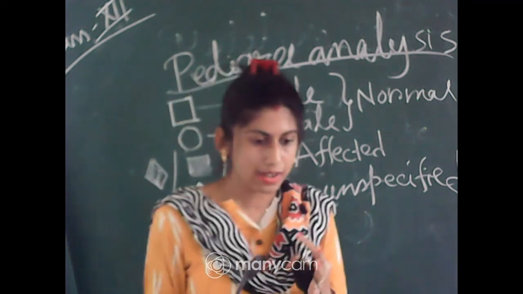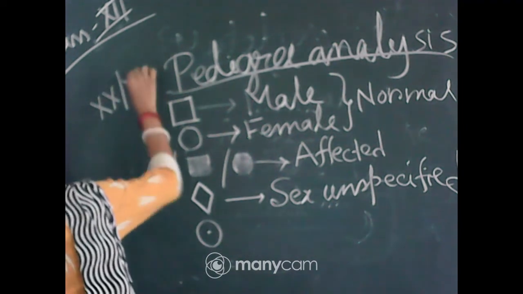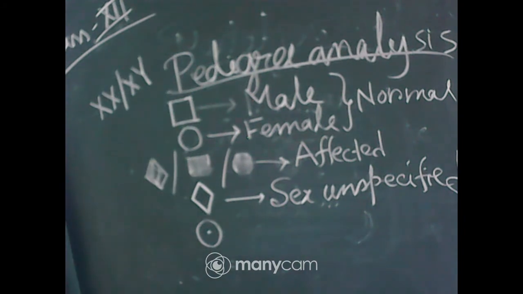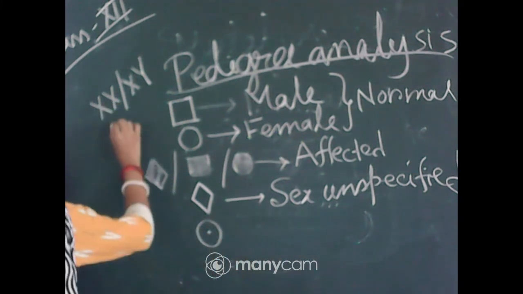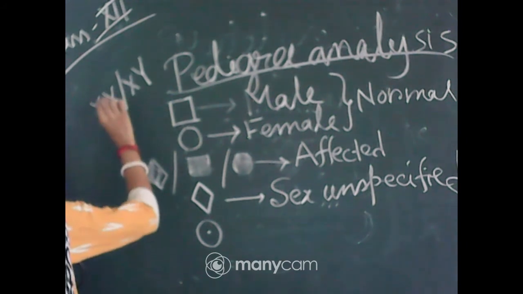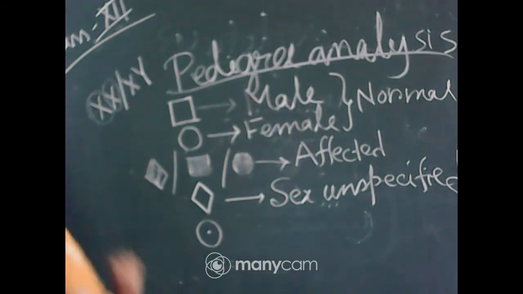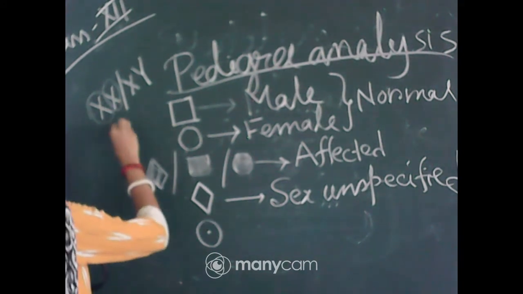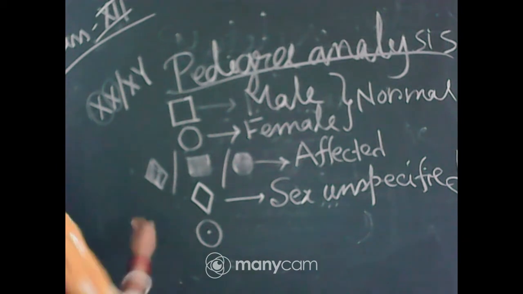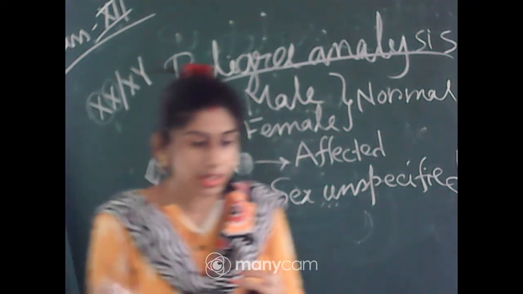Females may be carriers, because as you can see, in the case of female both are XX and in the case of male it is XY. Now if any X-linked disease is found in recessive condition, what may happen? If that condition is present in the female, then one X is normal and another one is affected or abnormal. So what will happen? The girl may show normal characteristics because she may be a carrier, since she has the double X chromosome.